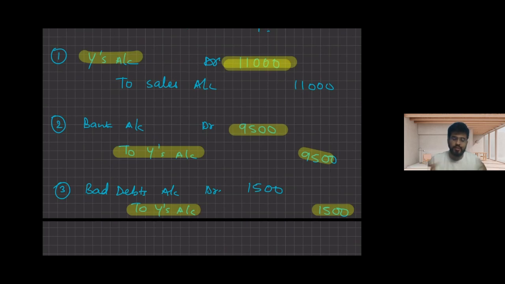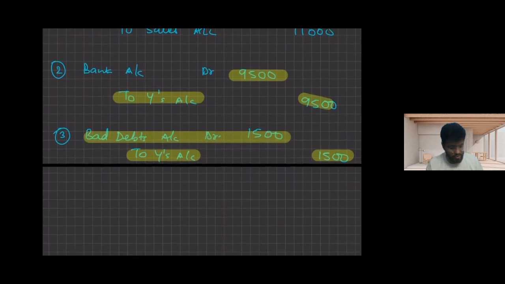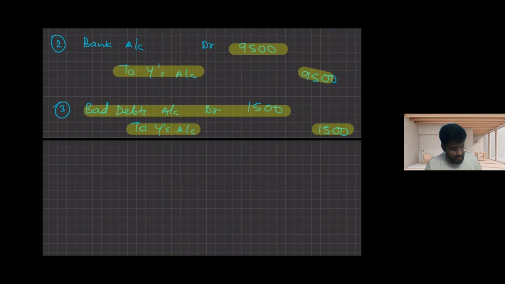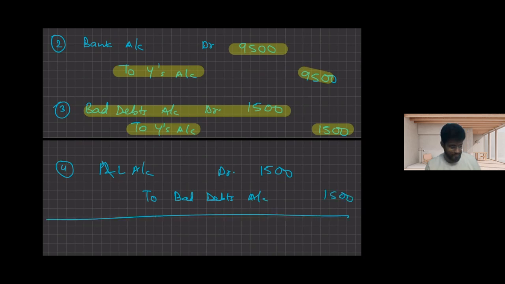Now Y's account is completed. The balance is matching, 11,000 and 11,000. But this bad debt is a loss. This will go to your P&L account. The fourth entry would be P&L account debited with 1,500 to bad debts account 1,500. So that was the whole treatment when there was no provision.